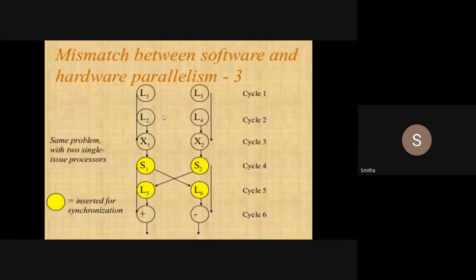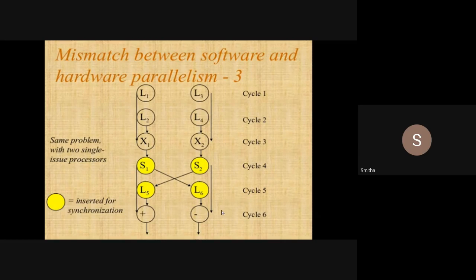Now, as I am using 2 processors, there should be communication between the processors. I will name the left hand side processor 1 and the right hand side processor 2. Whatever result is obtained by processor 1, that is X1, is needed by processor 2, because I want to add and subtract.